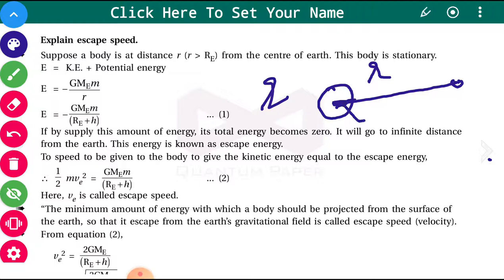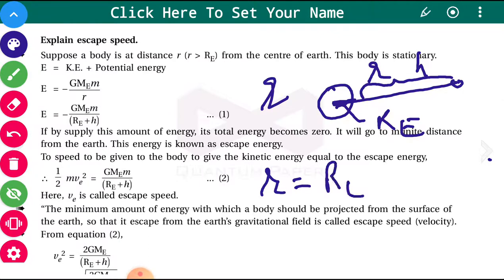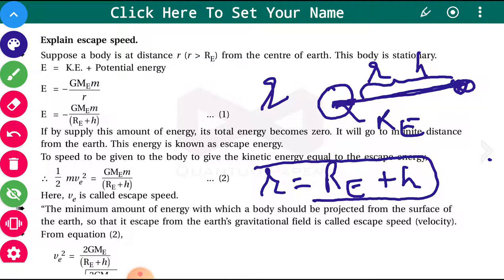This much part is the radius of the earth, and this much part is the height of the object. So we can say that distance r from the center of the earth is Re plus h. So the distance of the object is the height of that object from the surface plus the radius of the earth.